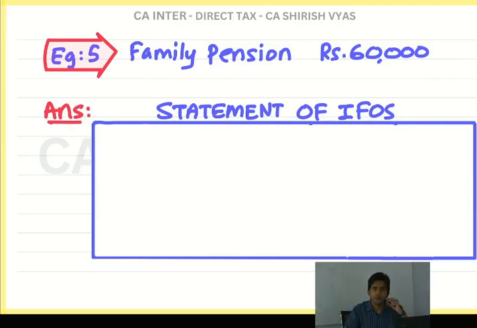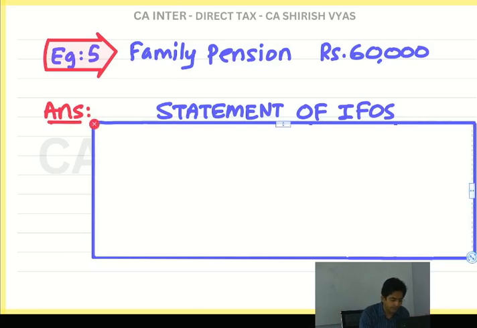Okay, now try. Wife is getting 60,000. So 60,000, 1/3 is 20,000. But compare with 15,000. Lower will be 15,000. In short, make a formula: either 1/3 or 15,000, whichever is lower.